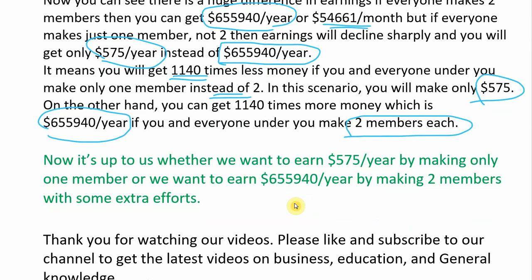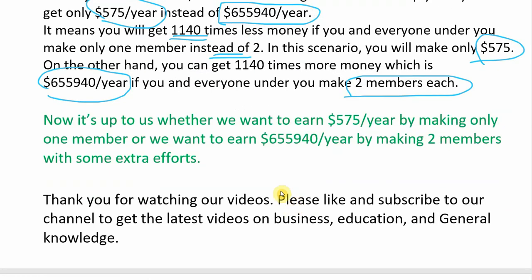Now it's up to us whether we want to earn $575 per year by making only one member, or we want to earn $655,940 per year by making 2 members with some extra efforts.